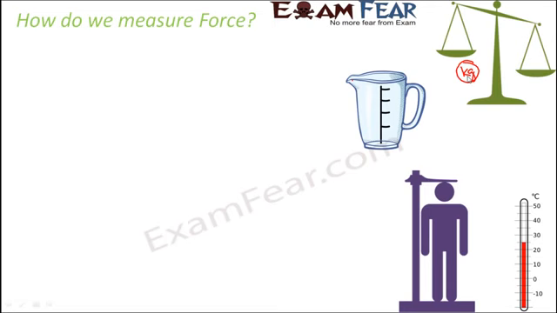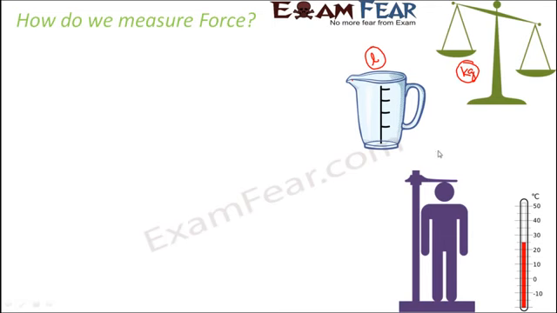Similarly, when you talk about liquids, whether it is water or milk, you do not talk in terms of kg. You talk in terms of liters, like 5 liters of water, 10 liters of milk. So any liquid, you talk in terms of liters. So this unit measures the volume.